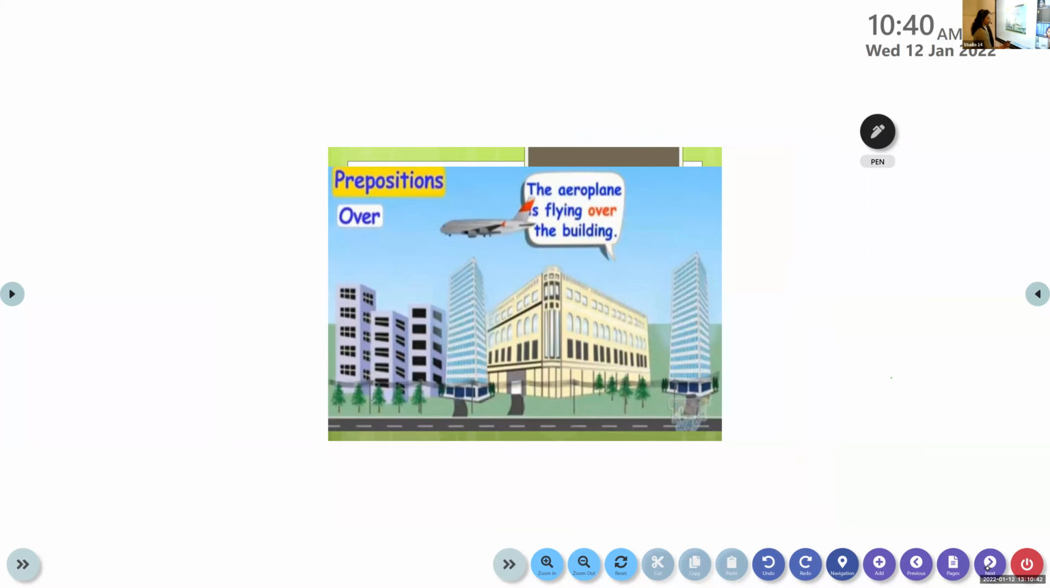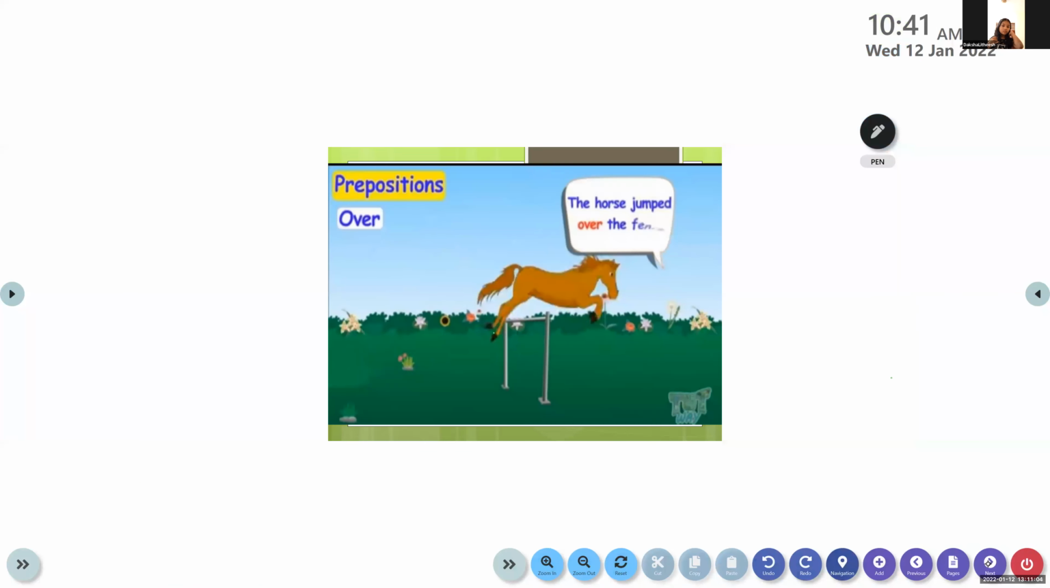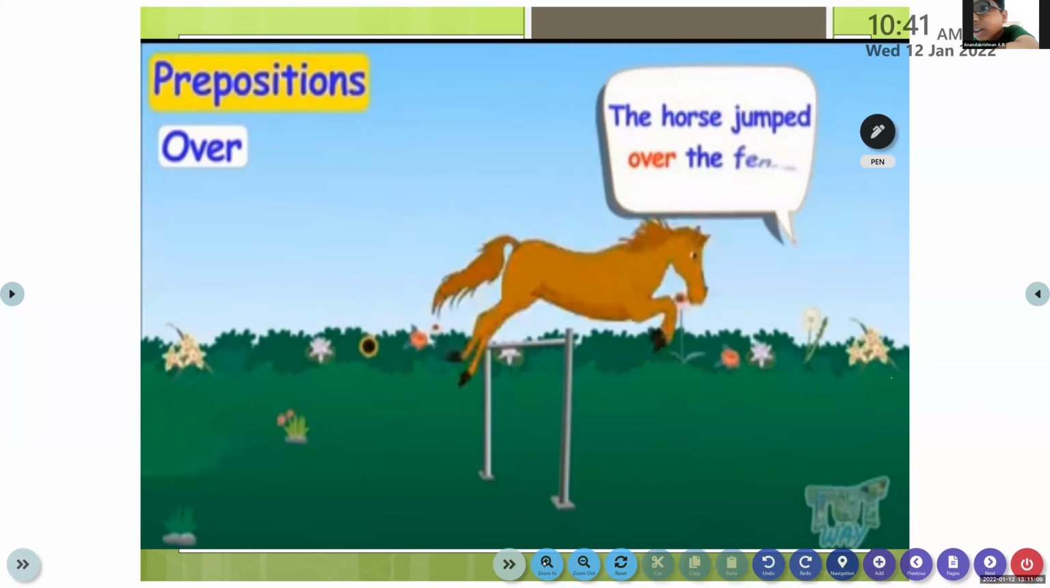Now, where is the aeroplane? The aeroplane is flying over the building. So this is the position, over. Now, where is the horse? The horse jumped over the fence.